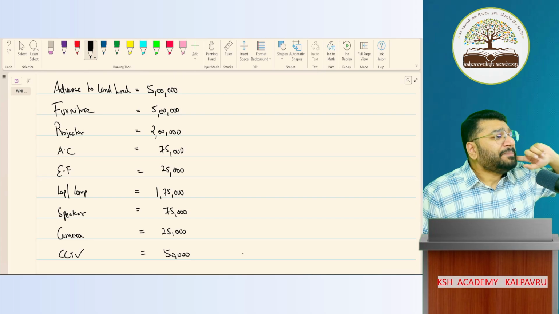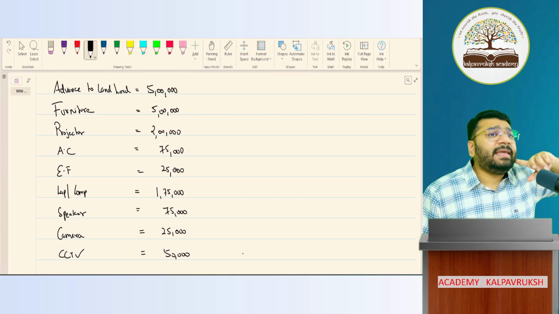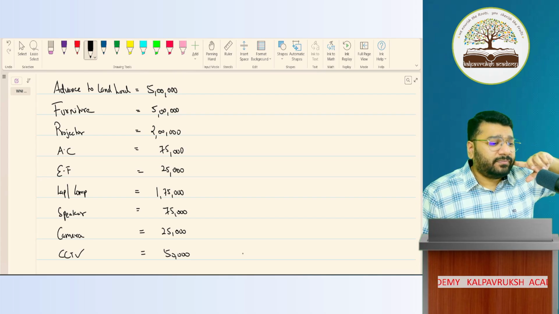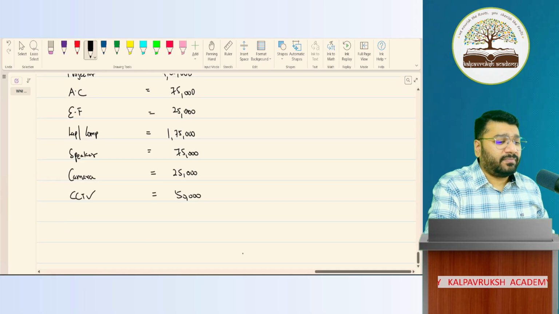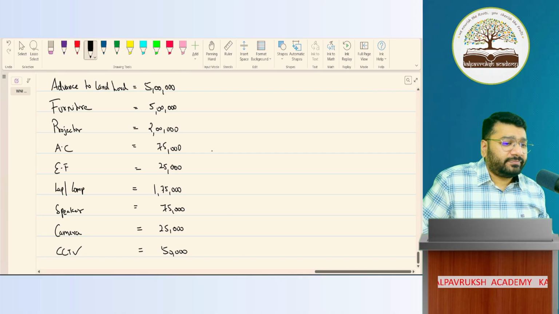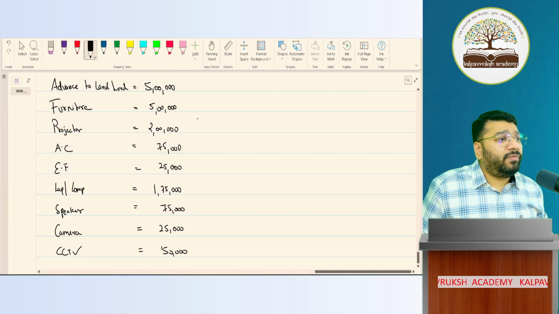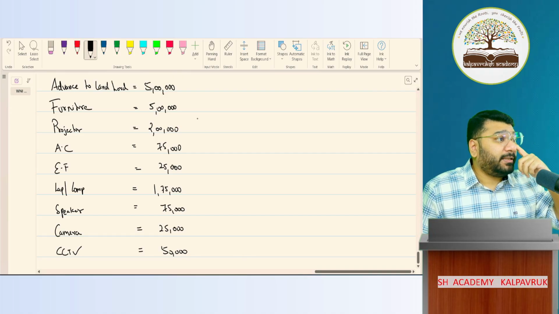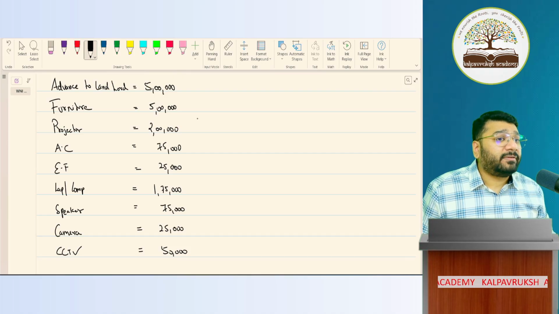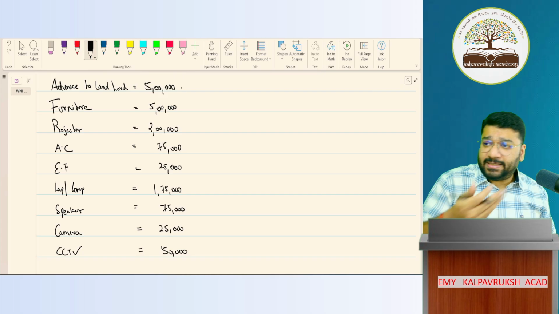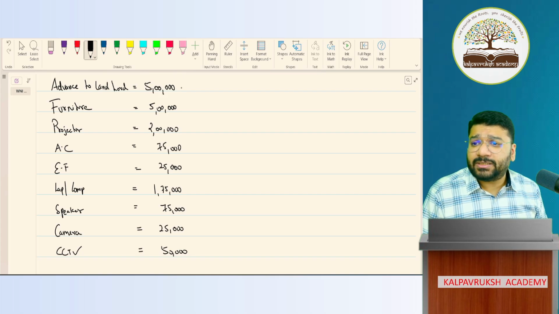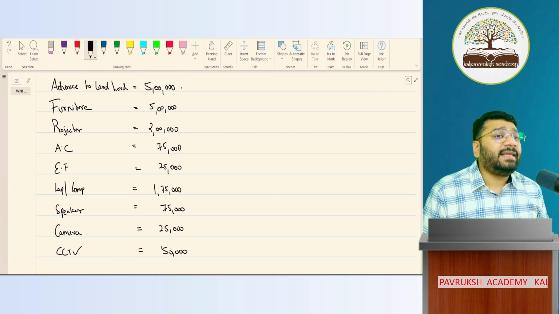Anything else? Okay, tell me the total of this. 15.25 lakh. Very good. Others, please recheck. 15 or 16? Please use your calculator and do it fast. Tell me how much is the total? 16 lakh 25,000.